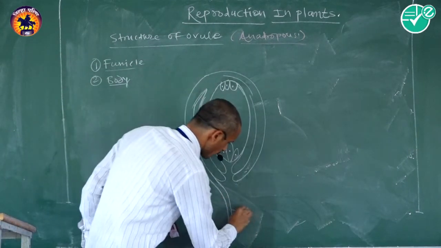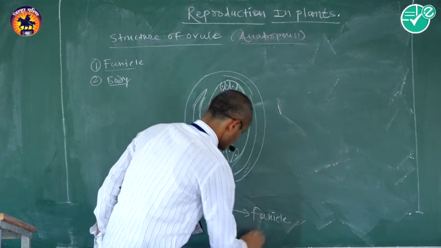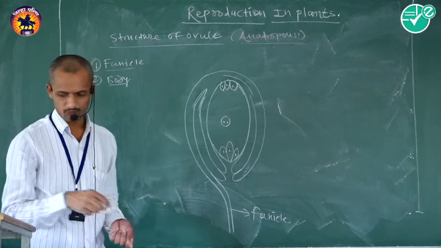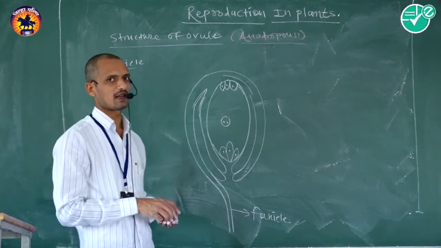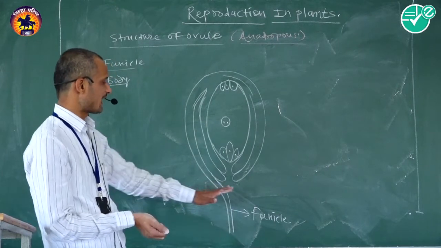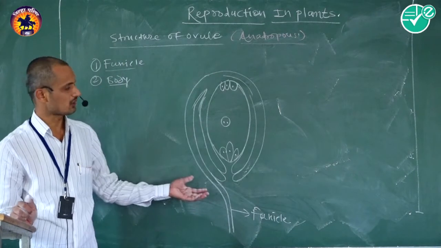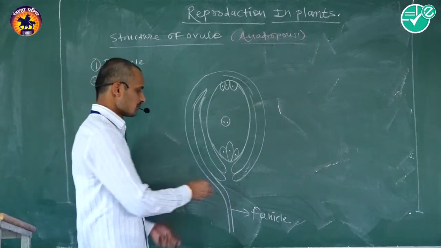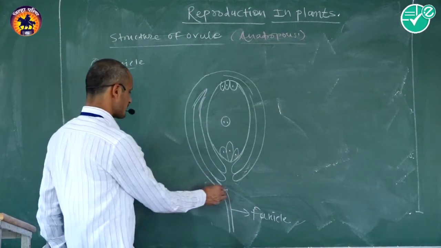The funicle is the stalk of the ovule. When a funicle is present in an ovule, it is called a funiculate ovule, and when it is absent, it is called a sessile ovule. Then the place where the body of the ovule and the funicle get attached is called the hilum.